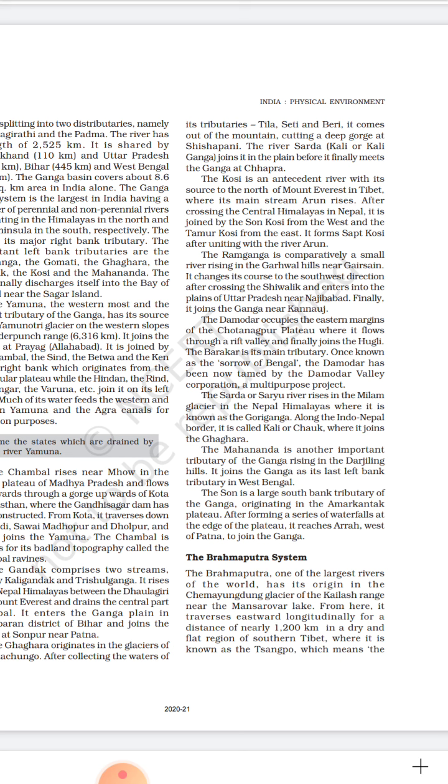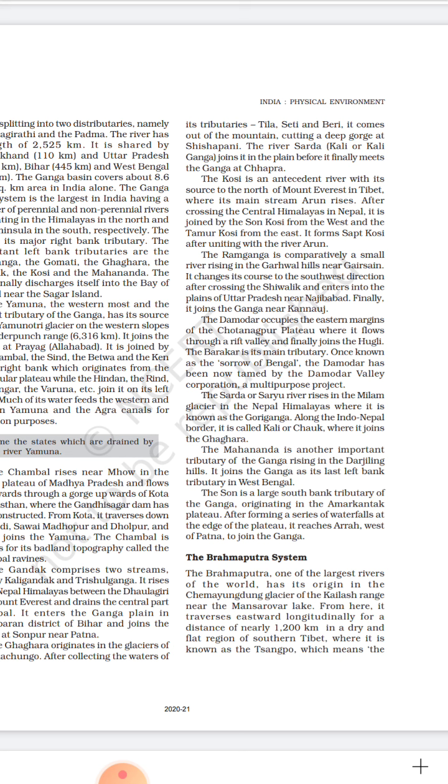So the next is Kosi. Kosi is an antecedent river, meaning it is an ancient river, whose source is to the north of Mount Everest in Tibet and in Greater Himalayas, where its main stream Arun rises. After crossing the central Himalayas in Nepal, it joins the Son Kosi from the west and Tamur Kosi from the east. It forms Sapt Kosi after uniting with the river Arun. In the previous video I told you that Kosi is also known as Sorrow of Bihar, because of this river, floods occur in the state of Bihar.